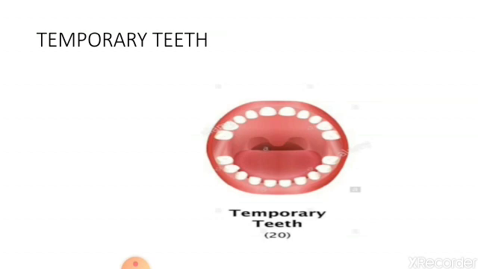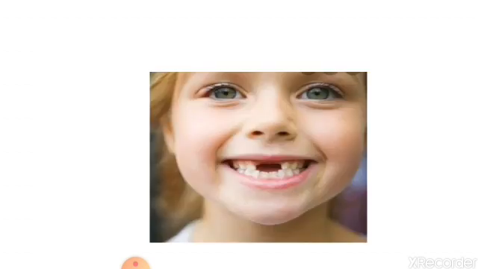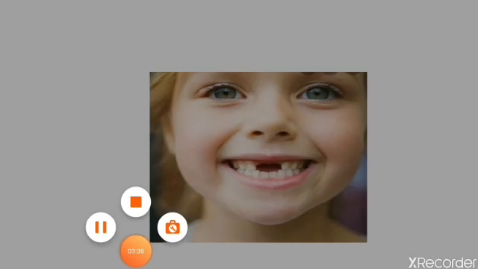These teeth are weak, and from the age of 6 years, the child starts losing the milk teeth. As the milk teeth fall, new teeth grow in their place. This new set of teeth is called permanent teeth. They are usually 32 in number.